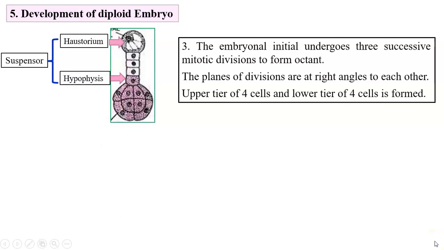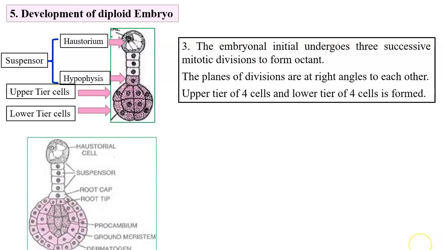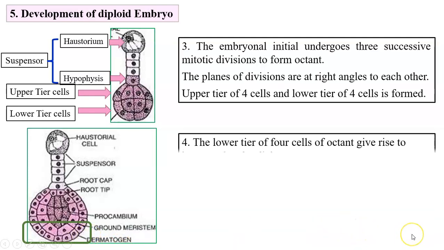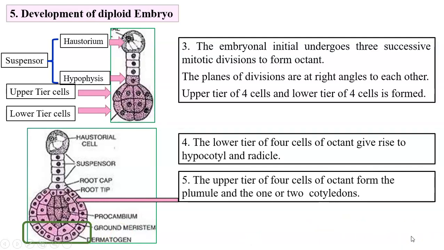So the embryonal cell, it undergoes 3 successive mitotic divisions. But these divisions occur at right angles to each other. Resultant 8 cells are formed. These cells are arranged in 2 tiers of 4 each. So upper tier of 4 cells and lower tier of 4 cells. The lower tier of cells, they develop further to form hypocotyle and radicle. Whereas the upper tier of cells, they develop to form plumule and 1 or 2 cotyledons.